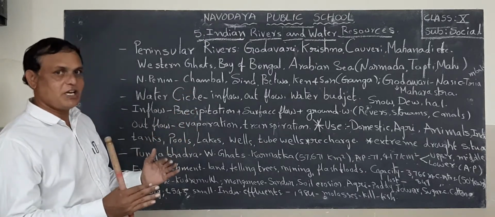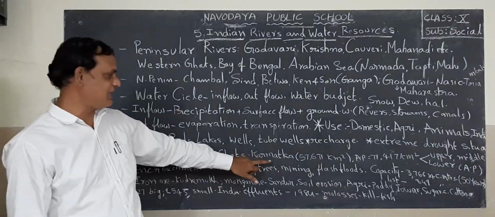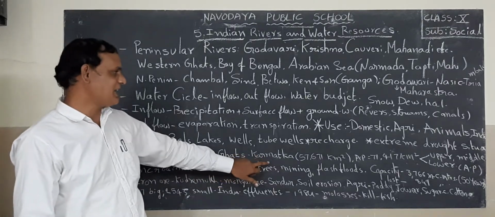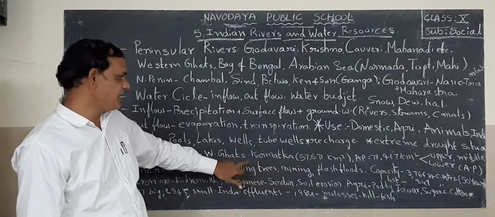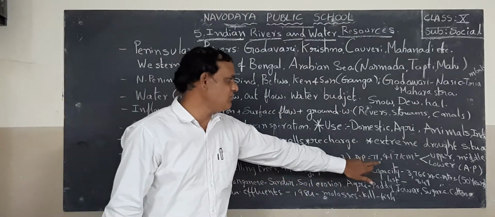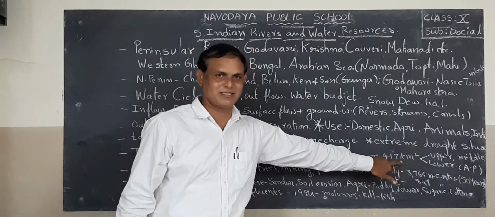It originates in the Western Ghats in Karnataka. The total catchment of this Tungabhadra river area is 71,417 square kilometers.